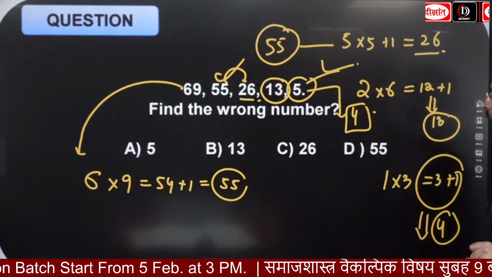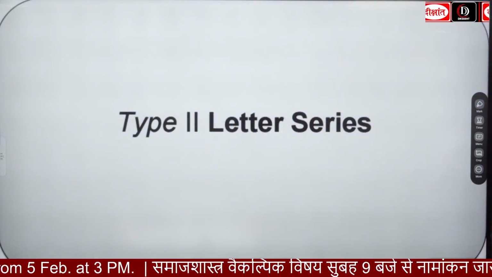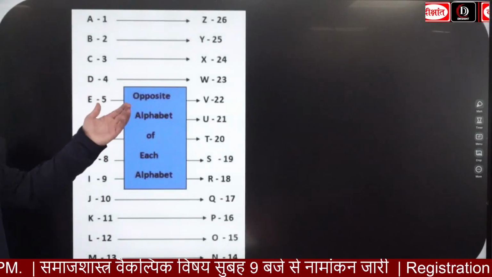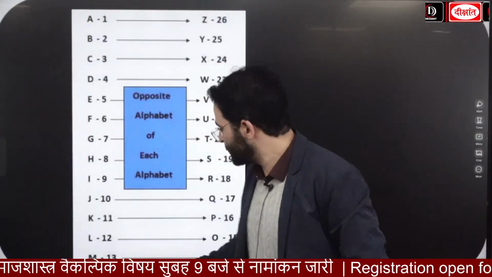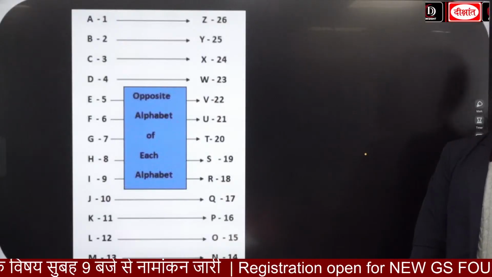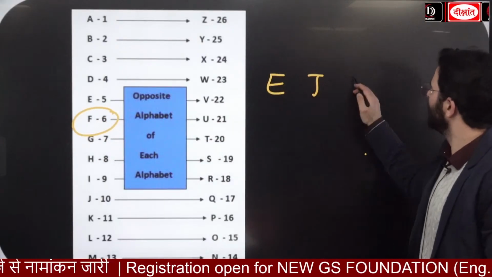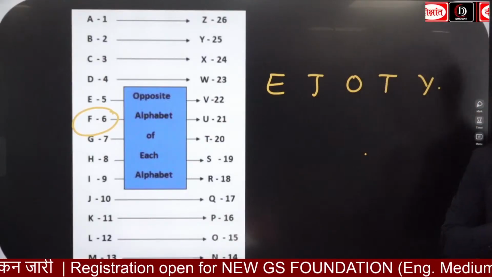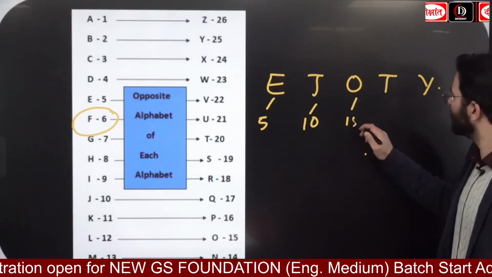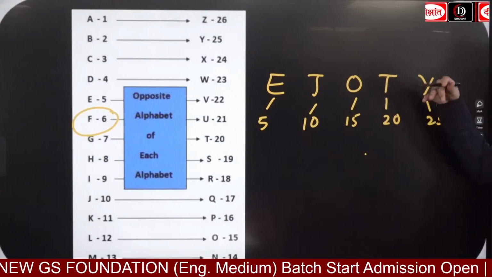मूविंग फॉरवर्ड, okay first let's have an idea regarding the type 2 questions, that is going to be the letter series। For the letter series आपको माइंड में ये बिठाना है, a is equal to 1, b is equal to 2, c is equal to 3, and to be precise guys, whenever you are going with this alphabet series ना, याद रखिएगा, you have to remember some mnemonics as well। For example, सबसे पहले ये भी याद रखिएगा, E J O T and Y, इजोटी। E किसके साथ जाएगा, 5 के साथ, J 10 के साथ, O 15, T 20, Y 25।